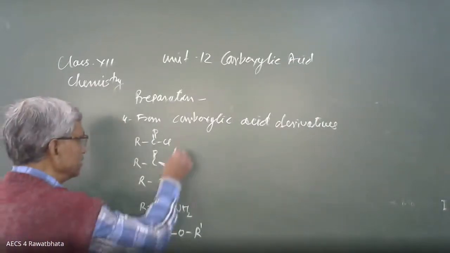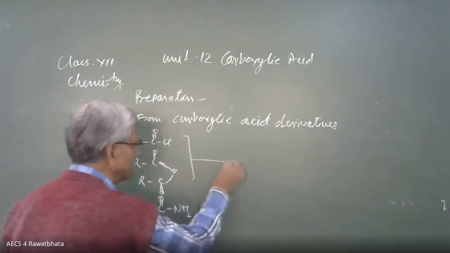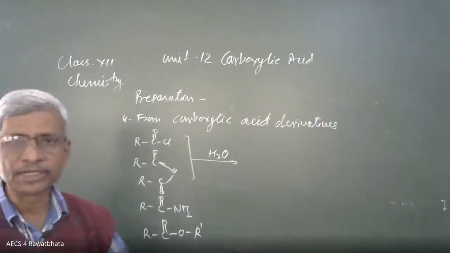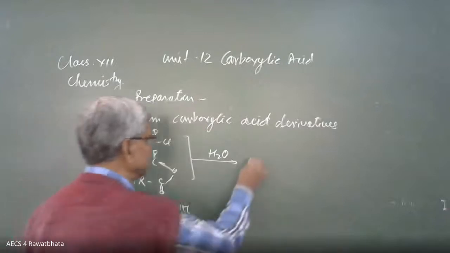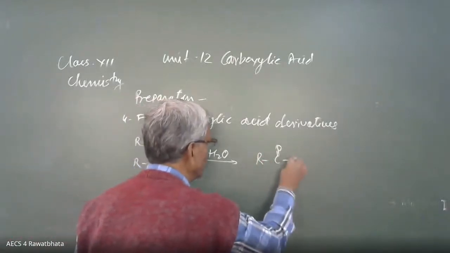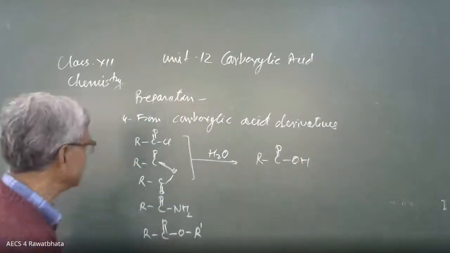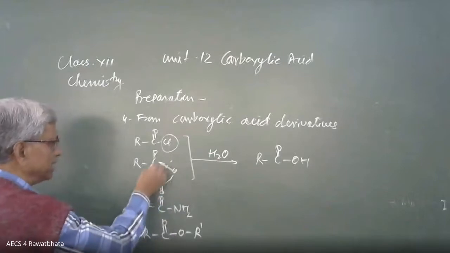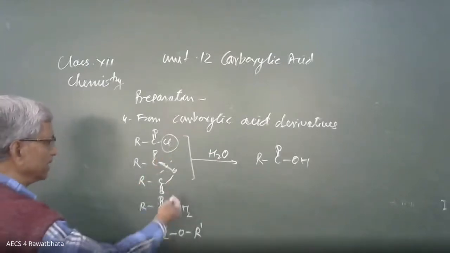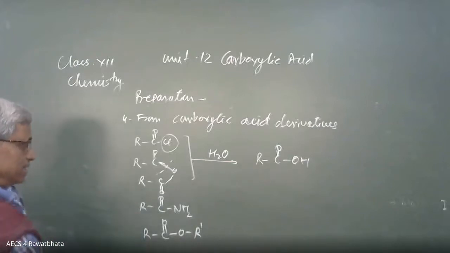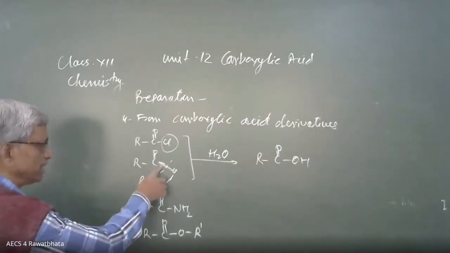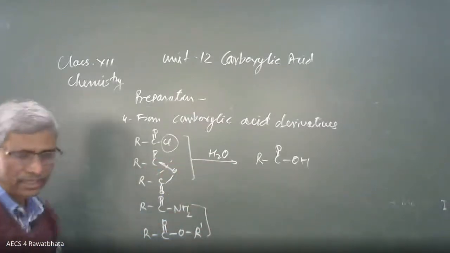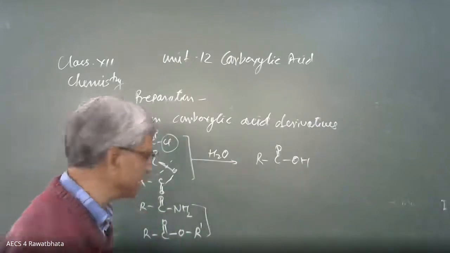Then these two derivatives, simply by hydrolysis, on combining with water, we are going to get the corresponding carboxylic acid. Here the product is RCOOH, carboxylic acid. Here Cl is replaced by OH of water. Here this bond is broken, and here OH joins, and here it forms another acid. Two molecules of acid are formed. Here OH joins, here H joins, RCOOH is obtained. And in these two cases, again we can go for hydrolysis only in presence of acid or base.